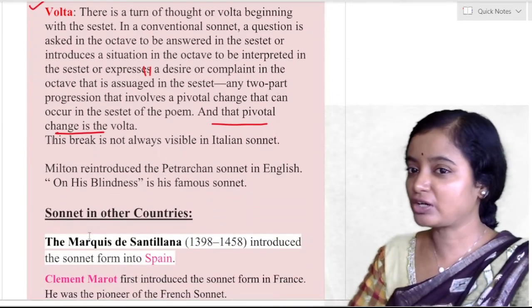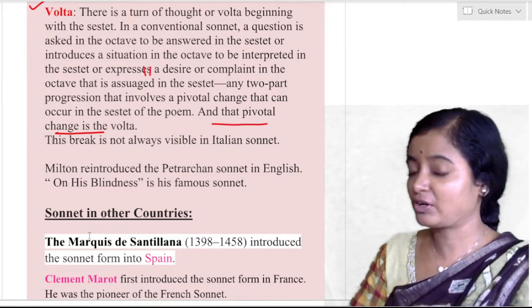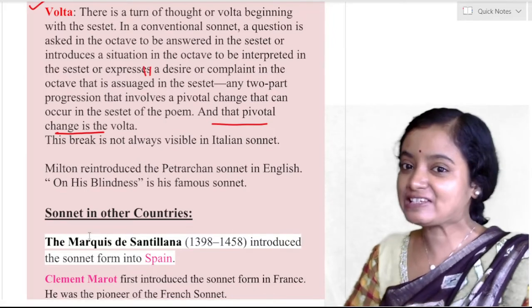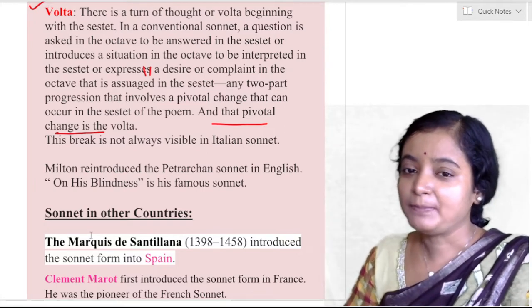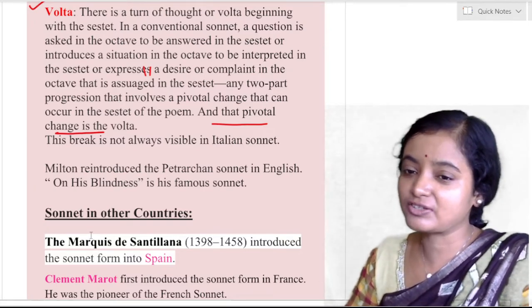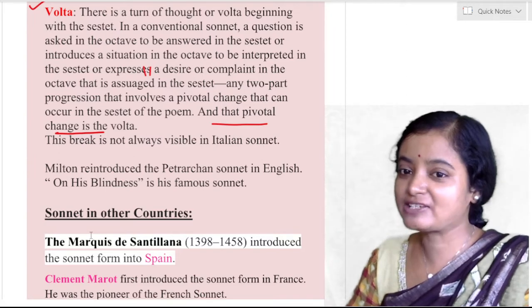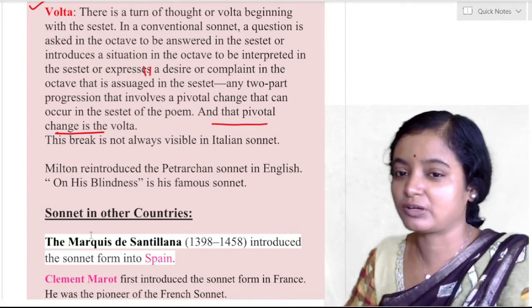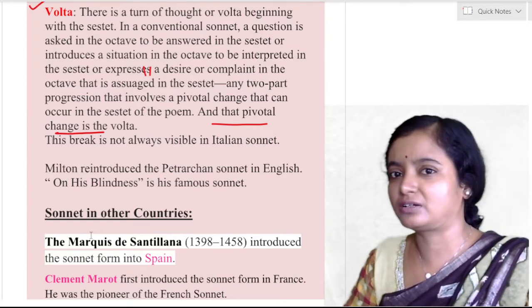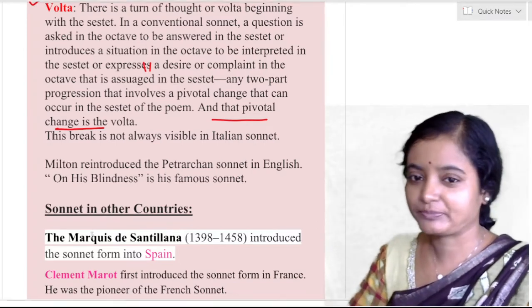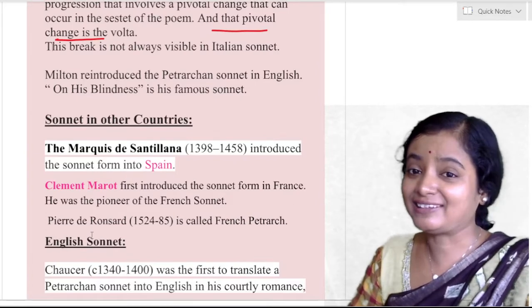This break is not always visible in the Italian sonnet, but sometimes you can find it. Milton reintroduced the Petrarchan sonnet in English in his famous sonnet on his blindness. But even then, Milton did not use this volta. Okay. Sonnet in other countries.